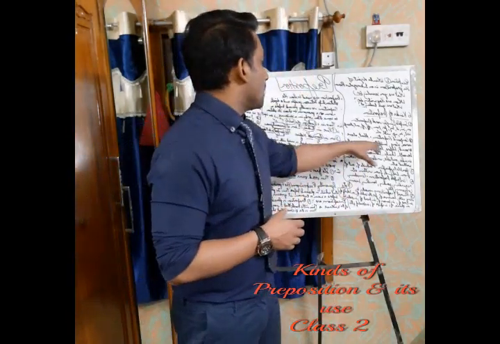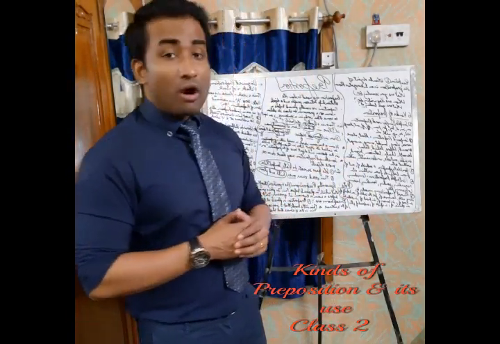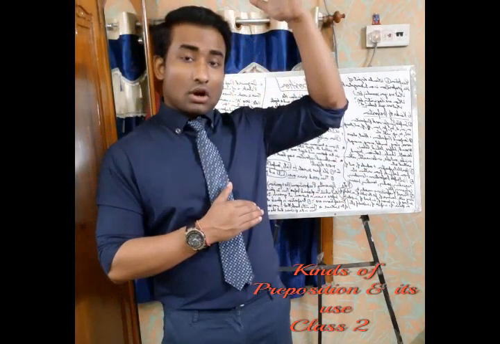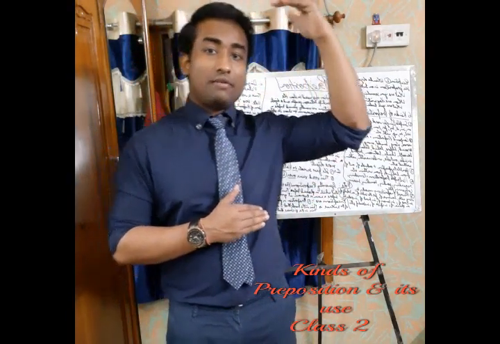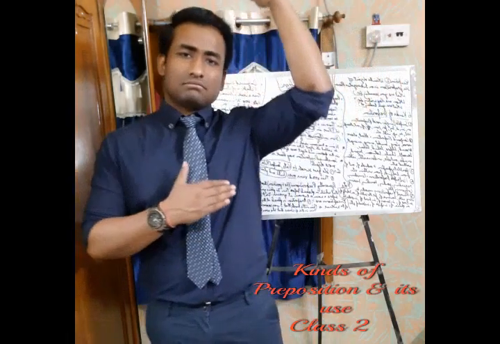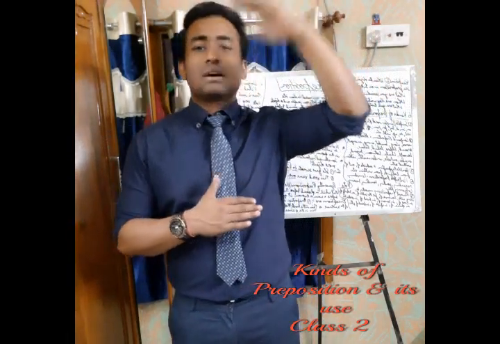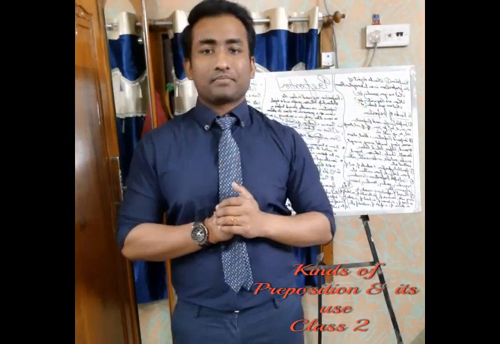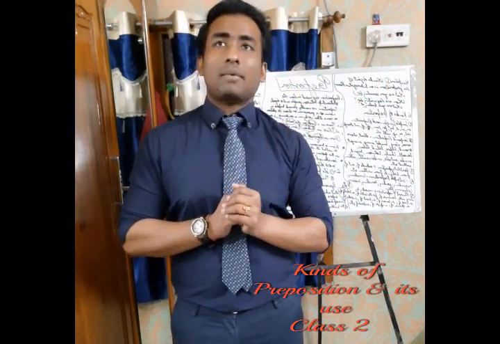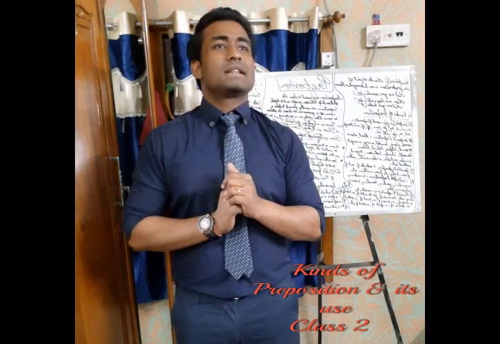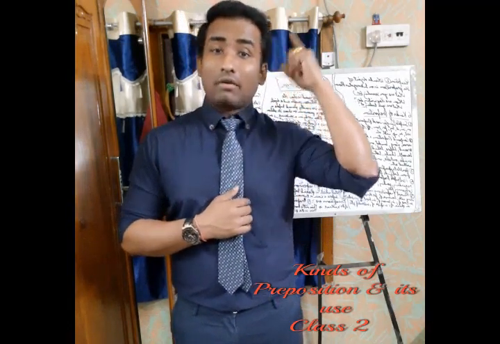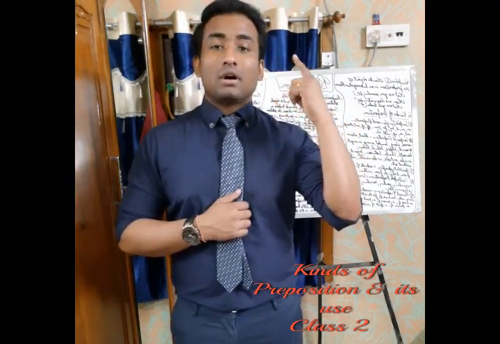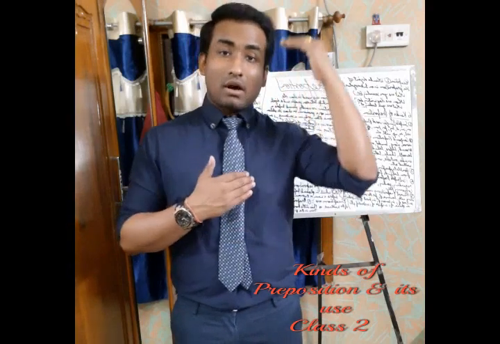Then above means, when you talk about a level, above means over, or not exactly over, you're showing a position, the position of a thing. You use it like this: the sky is above our head, the roof or the ceiling is above our head.